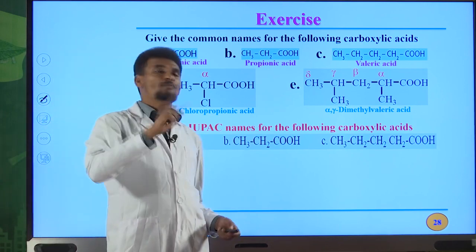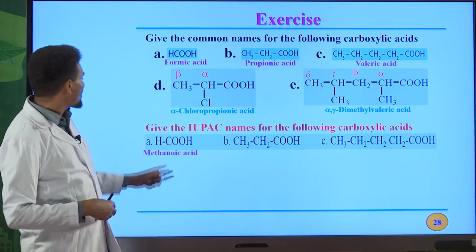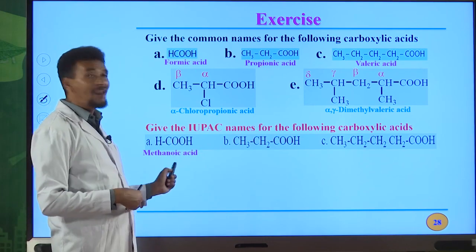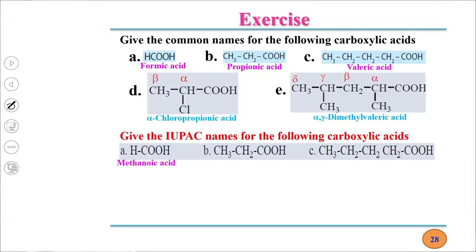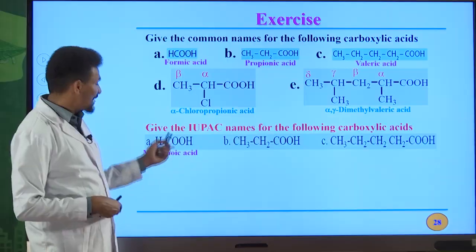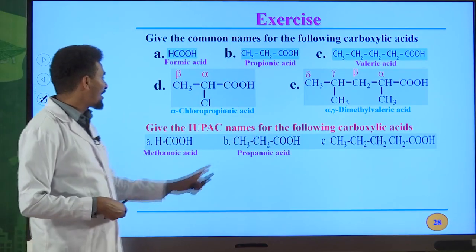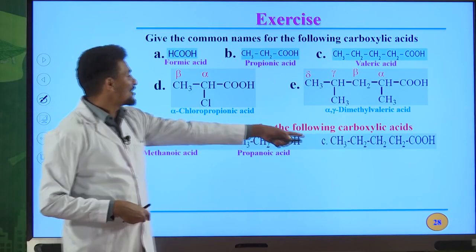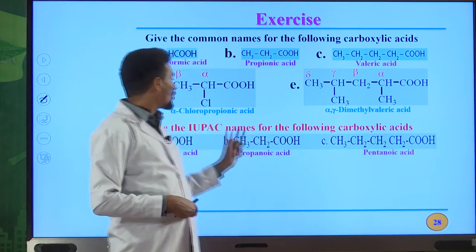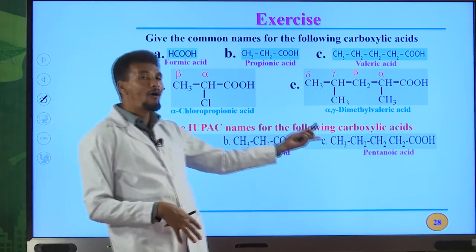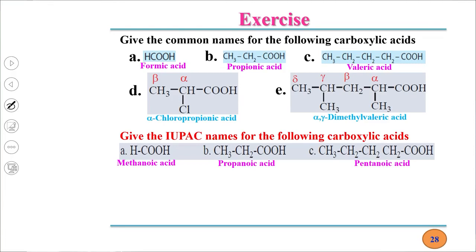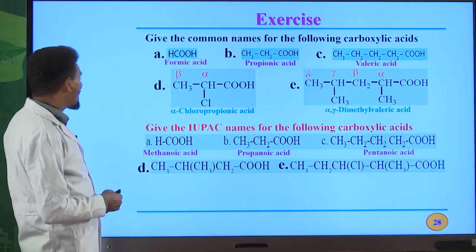The E of an alkane must be replaced by oic acid. Methane, then E must be replaced by oic acid. Methanoic acid is the IUPAC name for this organic acid. Propanoic acid. This one, pentanoic acid. 2 carbon atoms, ethanoic acid. 4, butanoic acid. If we have substituents, how can we write the IUPAC names for those carboxylic acids?